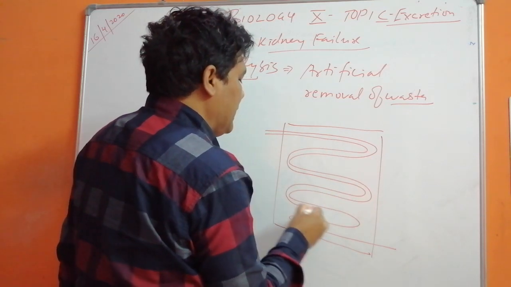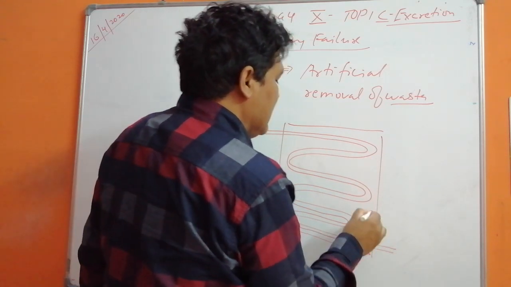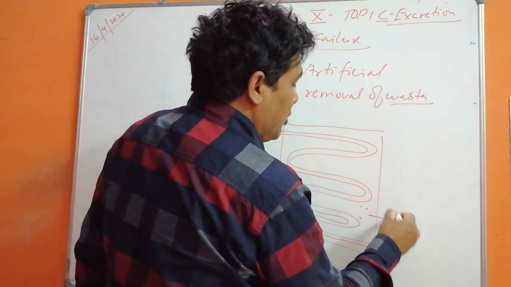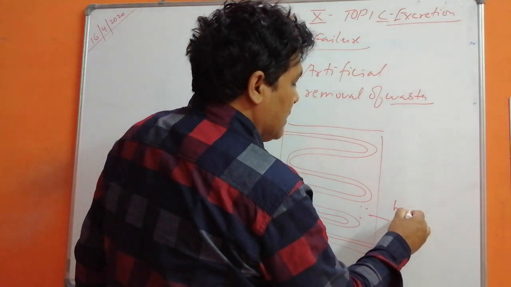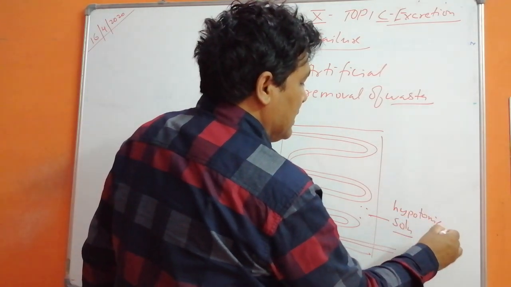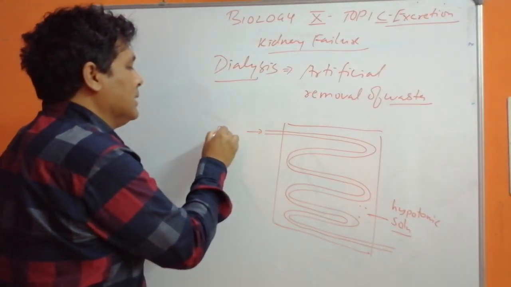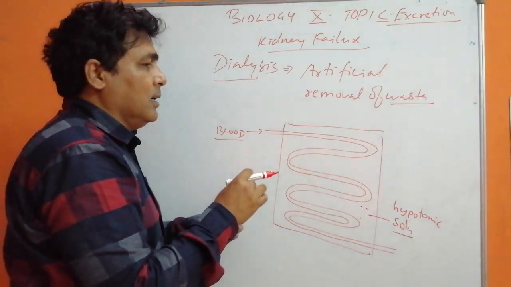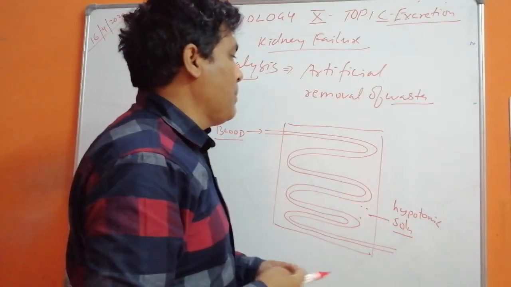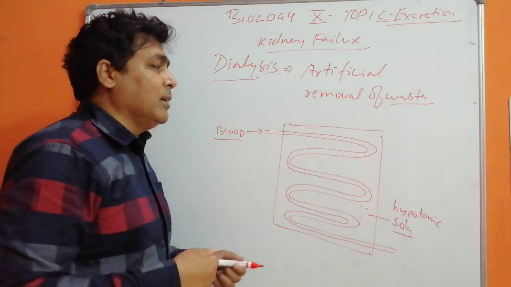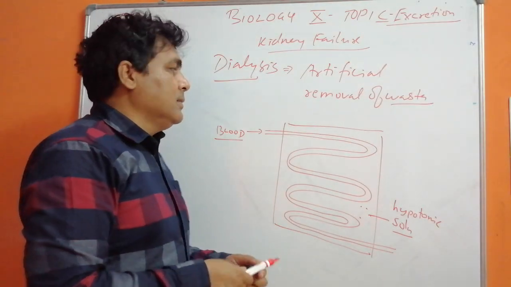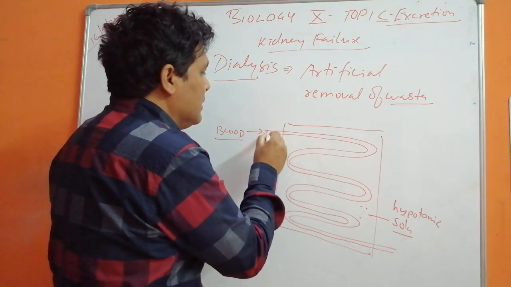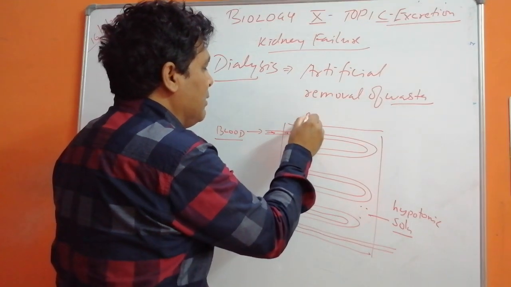Now here what they have done is, there is a cellophane pipe and this is a hypotonic solution. When human blood is passed through, there will be a penetration of a needle in the body and it contains the tube. The tube is connected to this tube and the blood will be passed.